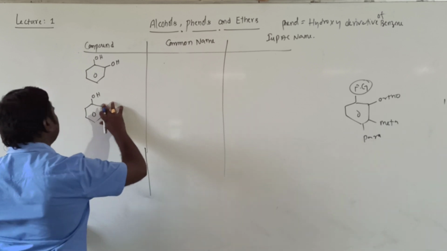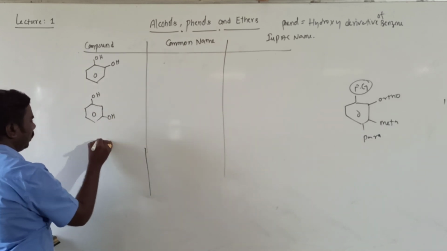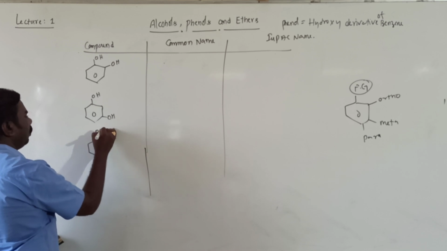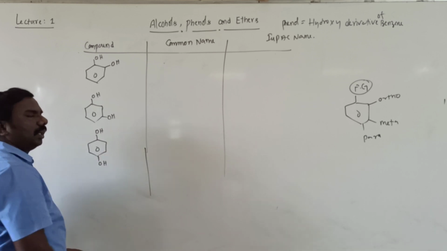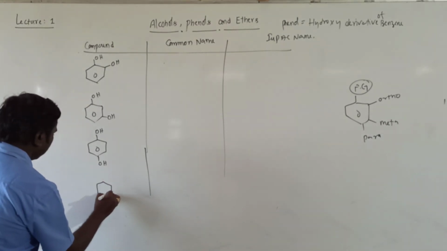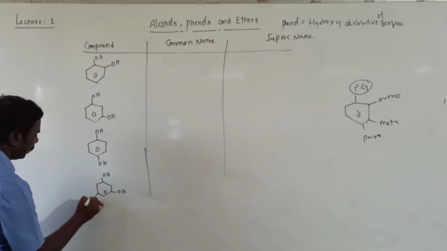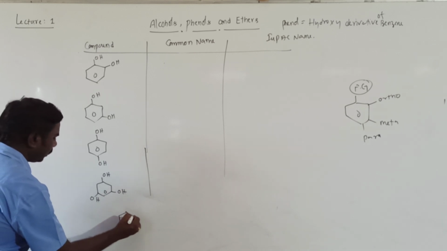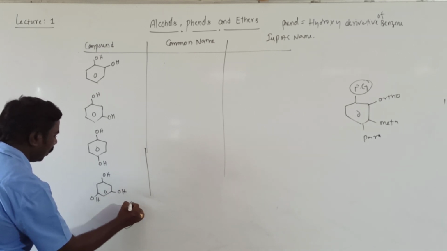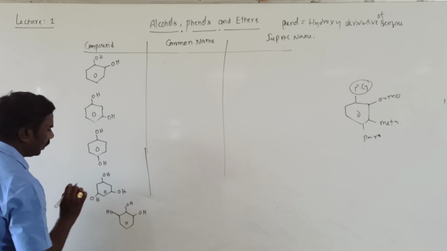The next one is OH like this. Another one is OH, and then another. Next is the last one, OH, OH, OH. Getting it, students?